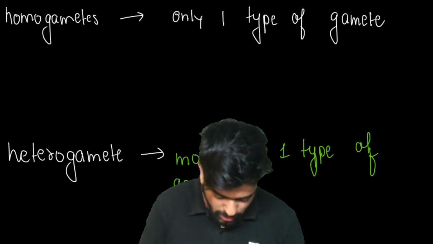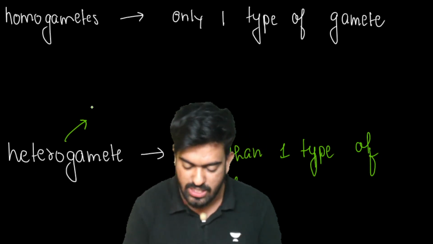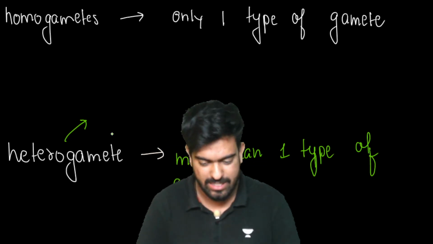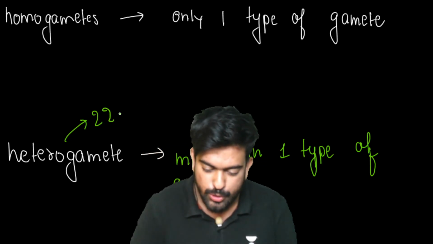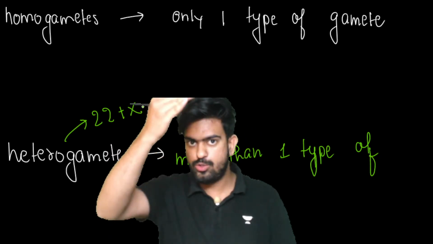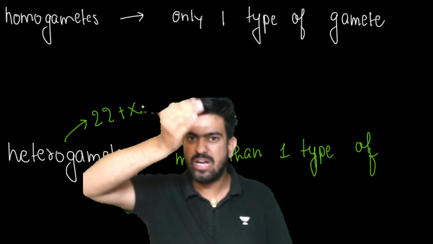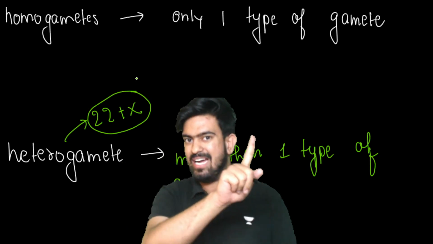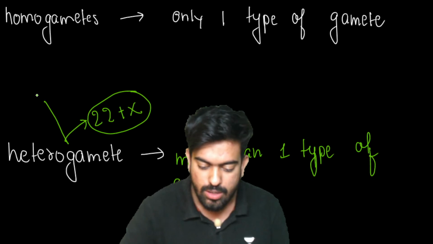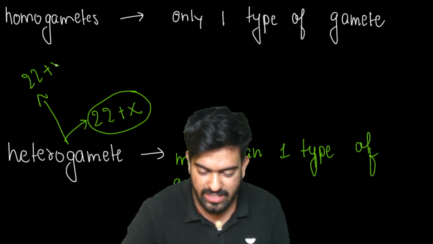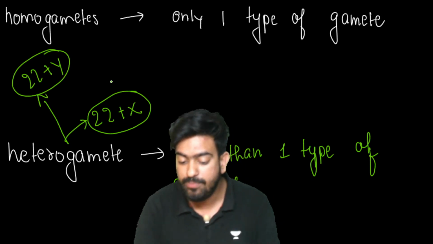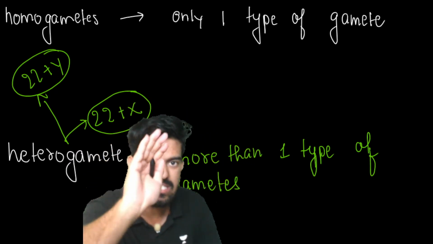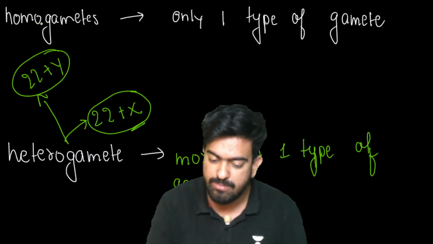See, so if I go into very detail in heterogametes, if gametes are being made, sir, autosomes will also be divided. Yes, obviously. So we have 22 plus X, autosomes were 44, so half of 44 will be 22, and one sex chromosome will come, so that makes one gamete. Here one gamete is 22 plus X, and the other gamete is 22 plus Y. So see here, from this gamete female will be produced. Yes or no? From X, female will be produced.